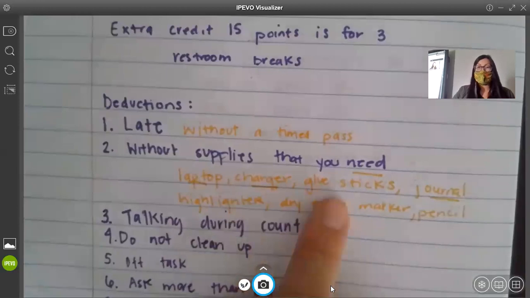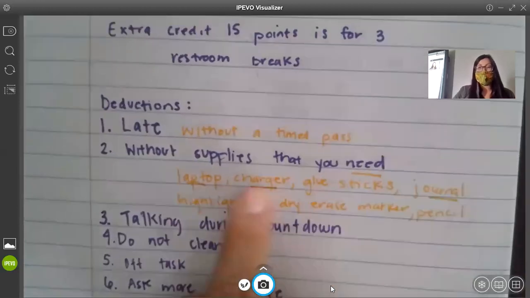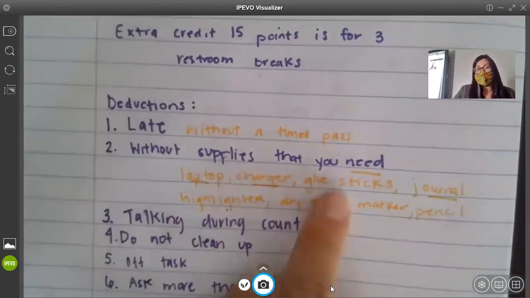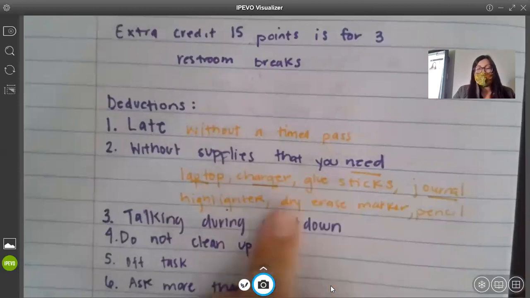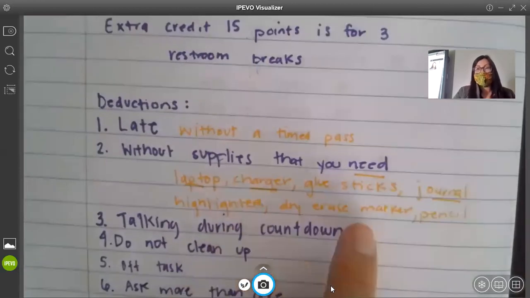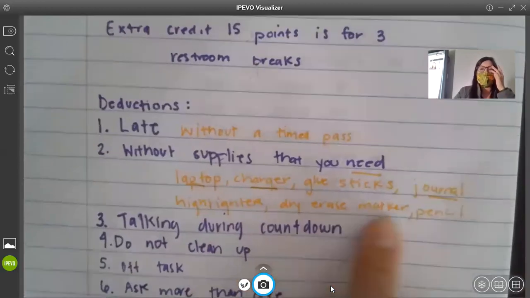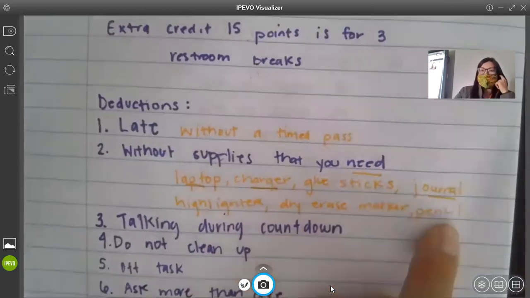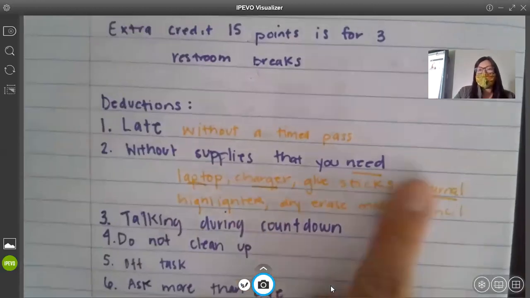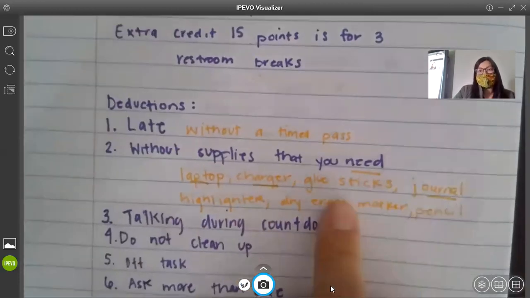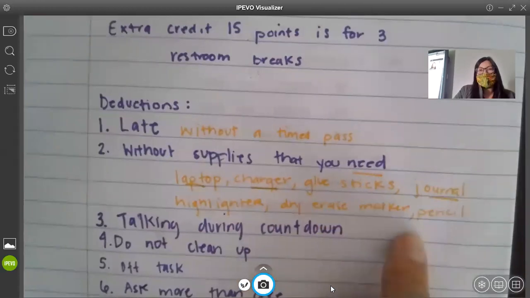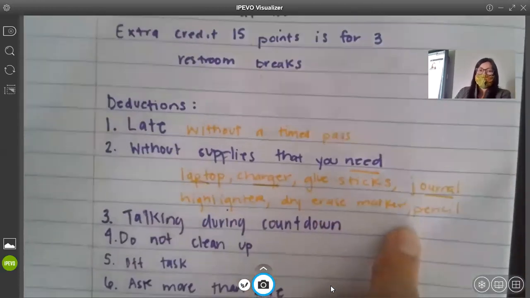Glue sticks, you need the journal every day. Glue sticks, maybe if someone lets you borrow it, you're fine, no points deducted. Highlighter, same thing. Dry erase marker, you need one the whole class period pretty much. Can't really share that. And then the pencil you need. So if I have to stop what I'm doing to give you any of these things, which I don't even have extras right now anyway, that would be reasons I would deduct points.